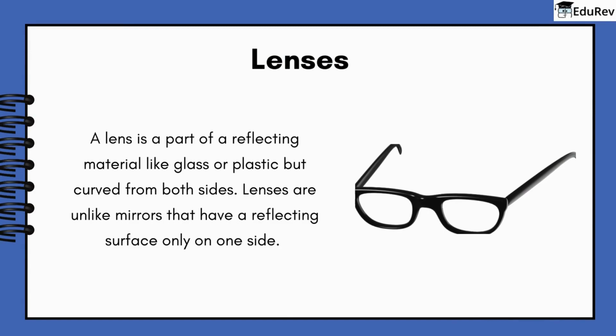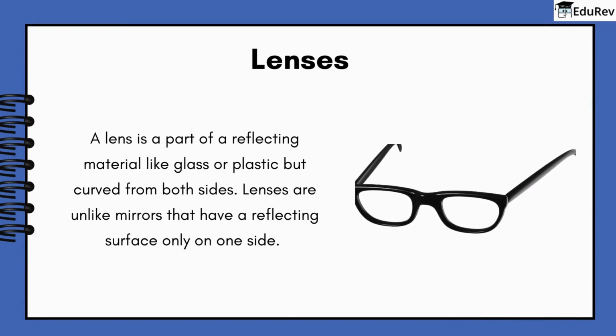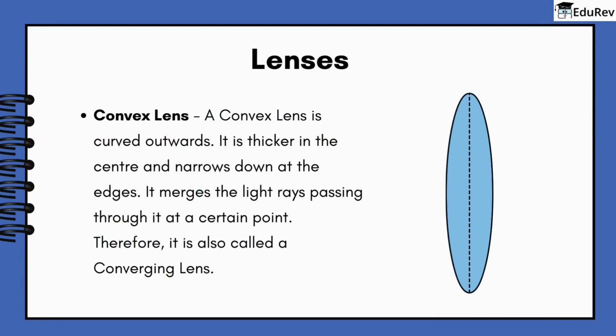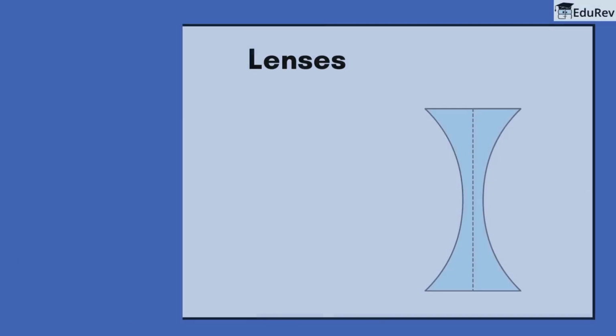A lens is a piece of transparent material like glass or plastic but curved from both sides. Lenses are unlike mirrors that have a reflecting surface only on one side. Lenses are also of two types. First up is the convex lens. A convex lens is curved outwards. It is thicker in the center and narrows down at the edges. It merges the light rays passing through it at a certain point. Therefore, it is also called a converging lens.